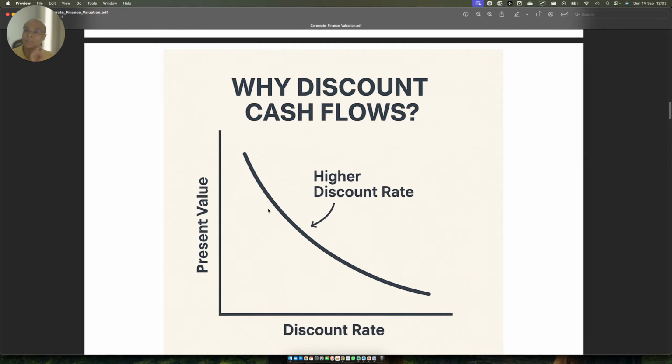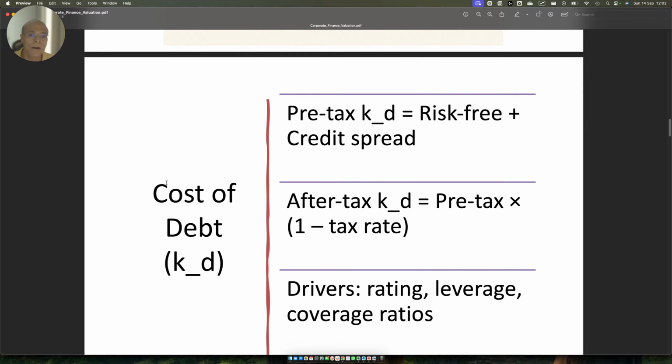So if your cash flows are certain, then your discount rate is going to be low and the present value of those assets is going to be high. Do you understand now, right? This is a simple concept. Now, how is cost of debt calculated?